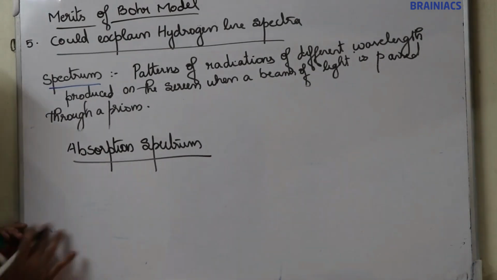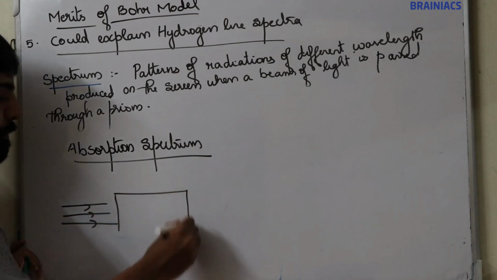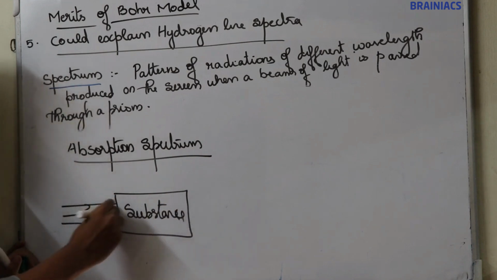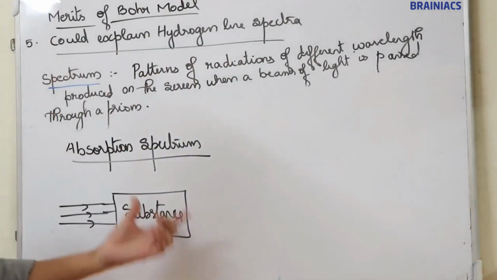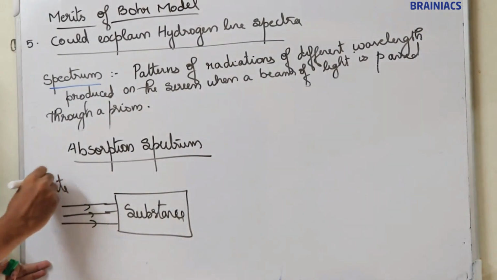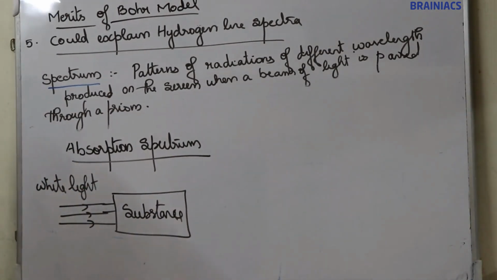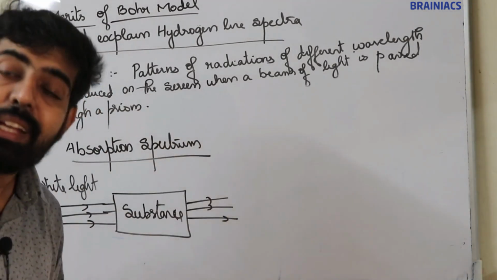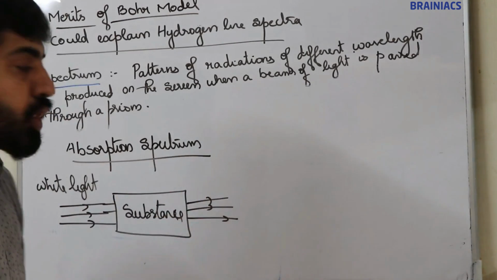here we are passing light through a substance, and the substance will absorb some radiation. We are passing light radiations through a substance. Let it be white light. We are passing white light through a substance. The substance will absorb some radiation, and the transmitted radiation is passed through a prism.